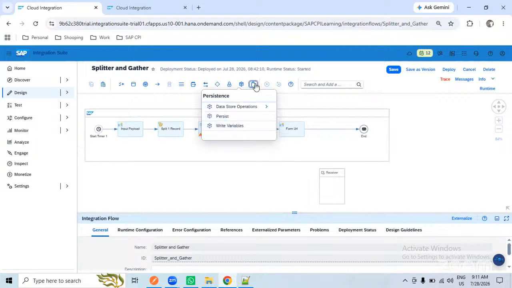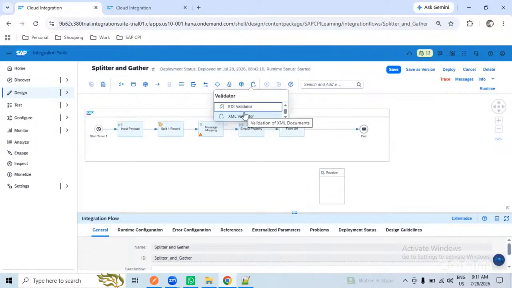Okay. And this one is validators. This also I haven't used in my professional experience. For teaching purposes only, I need to come up with some examples. So this I will cover.